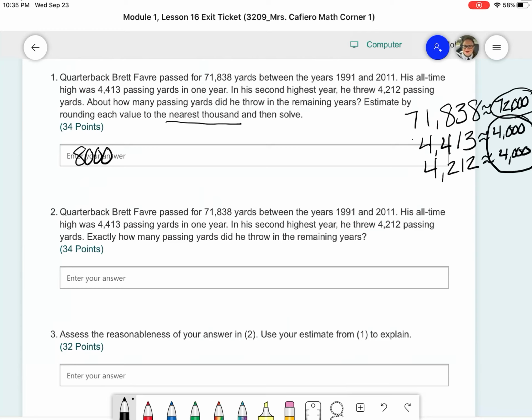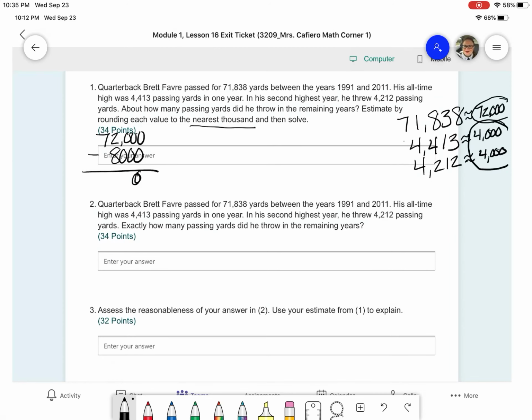So I'm going to take 72,000 and subtract that 8,000 from it. So when I do that, okay, I can't do 2 minus 8, so I have to regroup. 12 minus 8 is 4, 64,000. Now that is my final answer. So I would say about 64,000 yards. That's my answer for part A, or in this case, number 1.